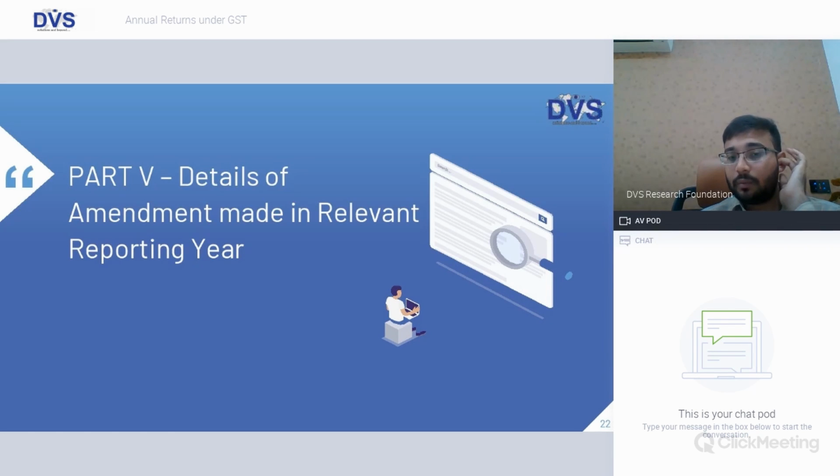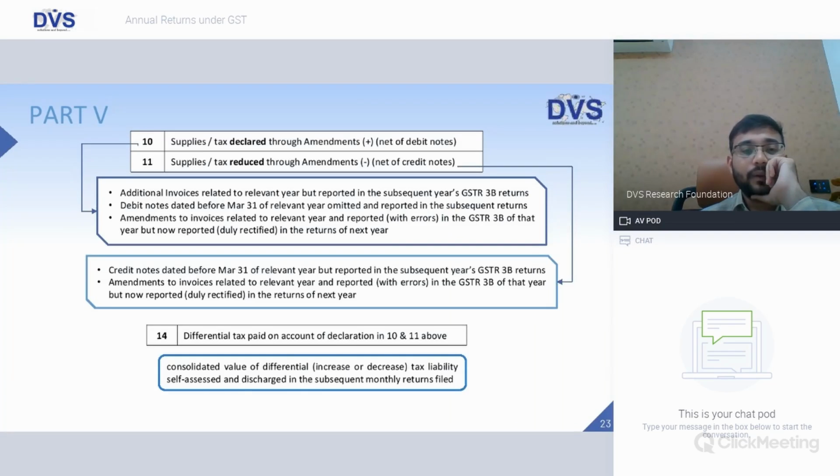Part 5, details of amendments made in the relevant reporting year. So here we have to mention details of supplies or tax declared through amendments, net of debit notes, or reduced through amendments, net of credit notes. As we have seen, friends, supplies through amendments are increased or decreased through amendments. Meaning, if a sale which should have been for the current month was not reported in the current month, but subsequently in the next month it is getting reported.